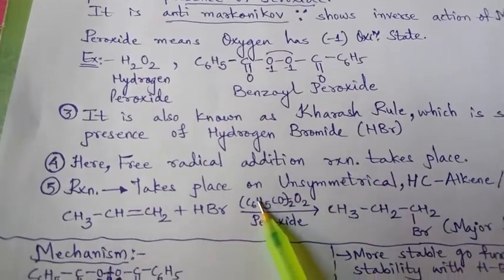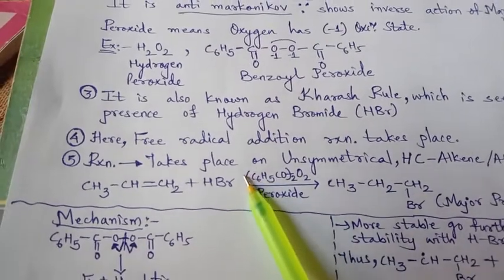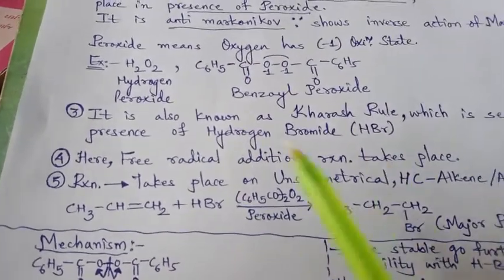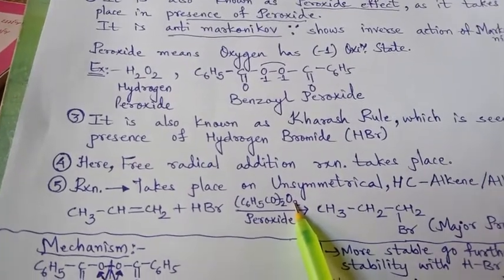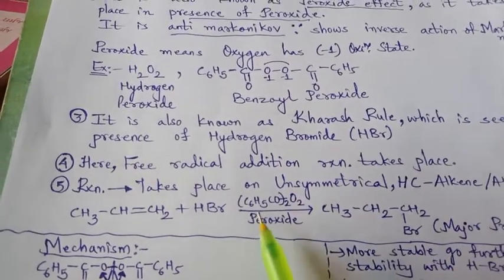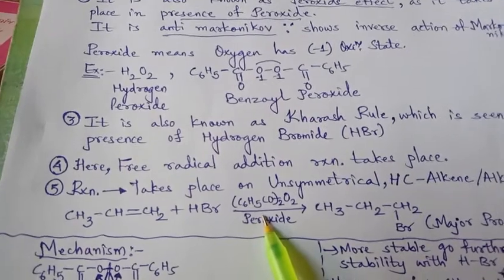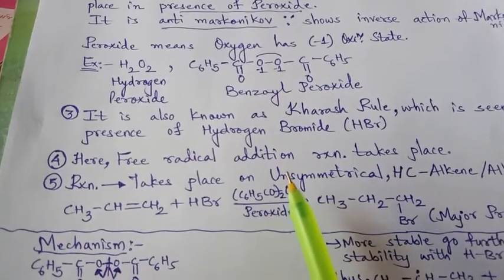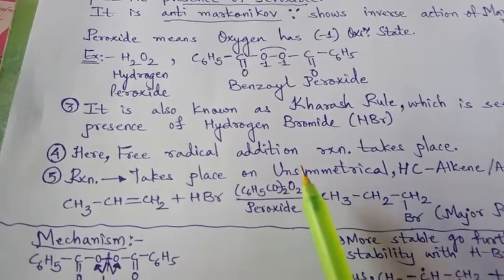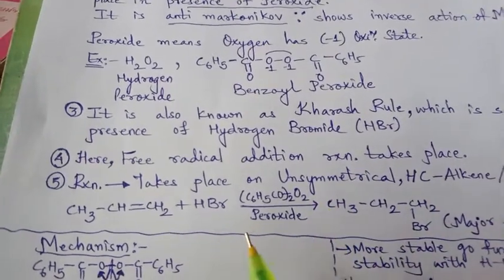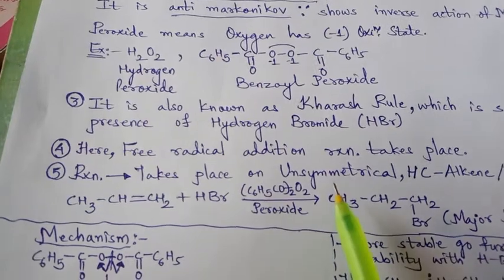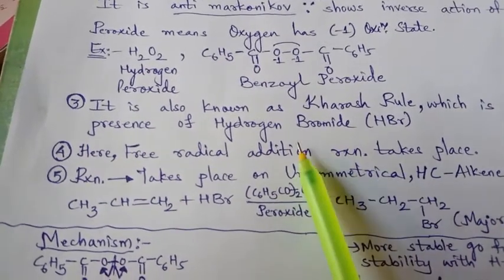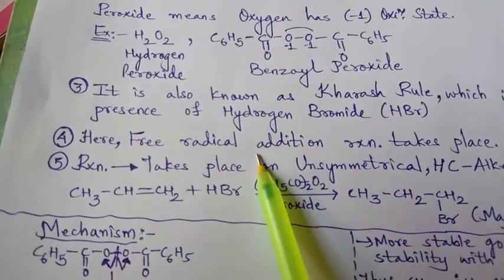There it was electrophilic addition, here it is a free radical reaction, because when benzoyl peroxide undergoes cleavage, it releases free radicals. Whereas there in Markovnikov, the pi bond was cleaved and both carbons got their electron back, and that is why it is an electrophile attacking, so an electrophilic addition reaction. Here also the reaction is addition, but it is free radical.